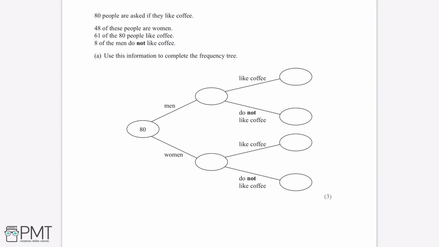80 people are asked if they like coffee. 48 of these people are women, 61 of the 80 people like coffee, 8 of the men do not like coffee. Use this information to complete the frequency tree.